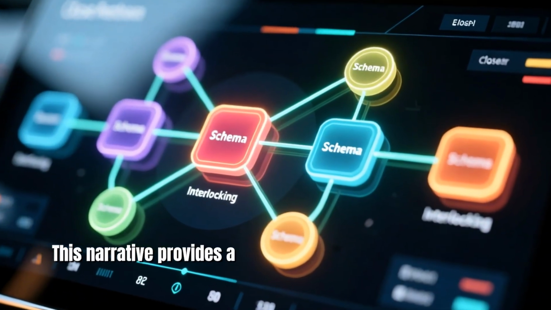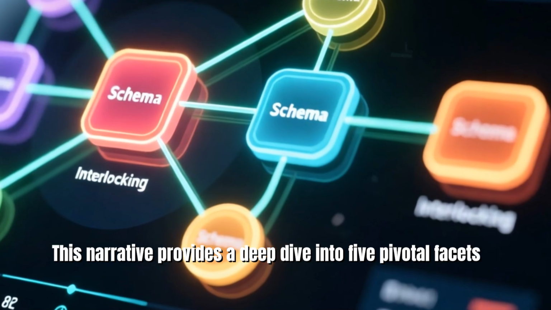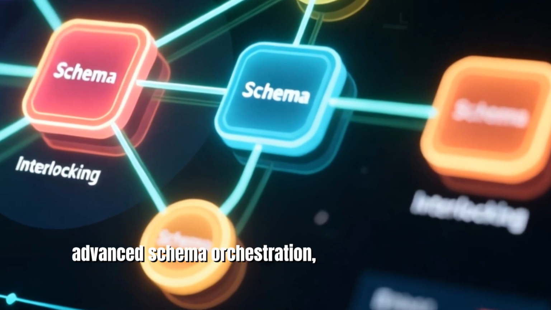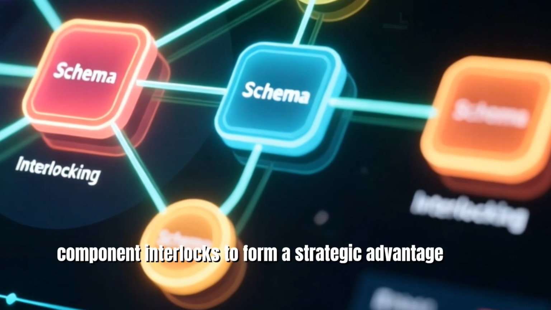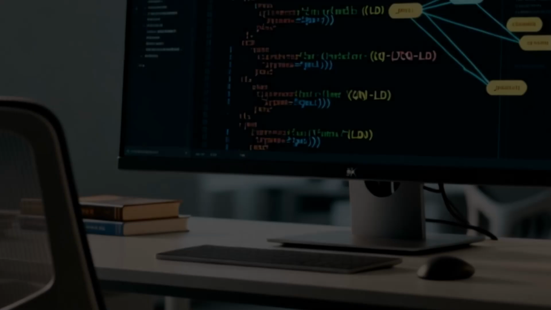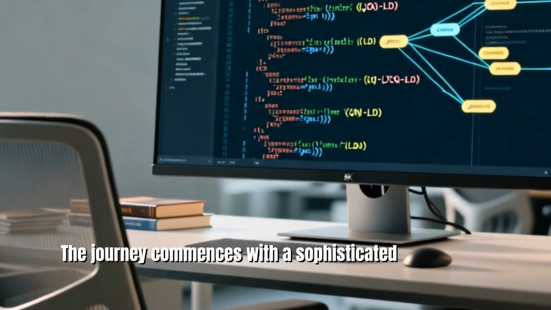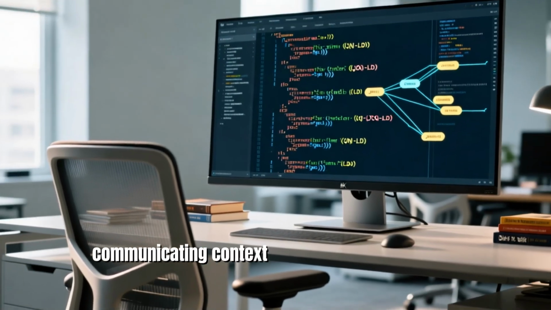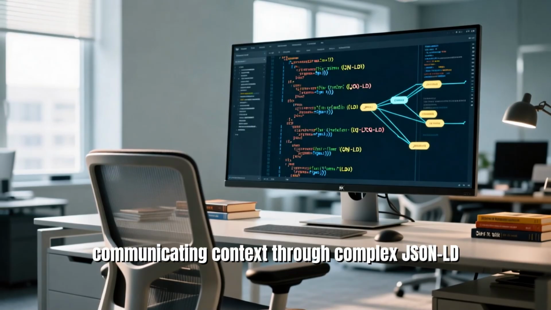This narrative provides a deep dive into 5 pivotal facets of advanced schema orchestration, elucidating how each component interlocks to form a strategic advantage on the semantic web. The journey commences with a sophisticated approach to communicating context through complex JSON-LD deployments.